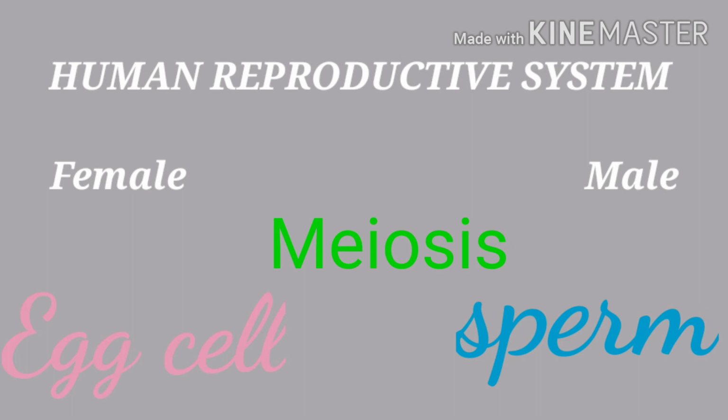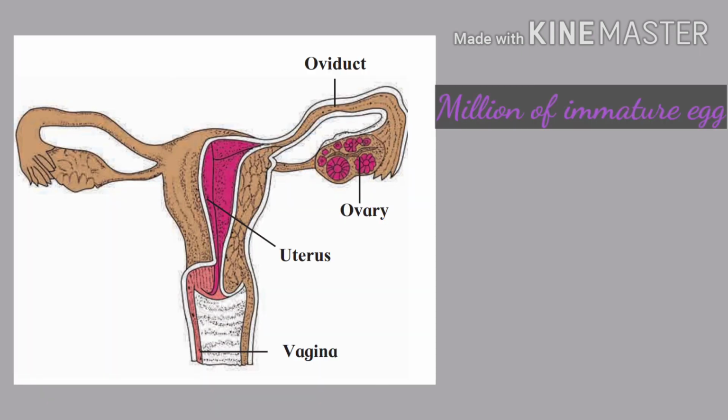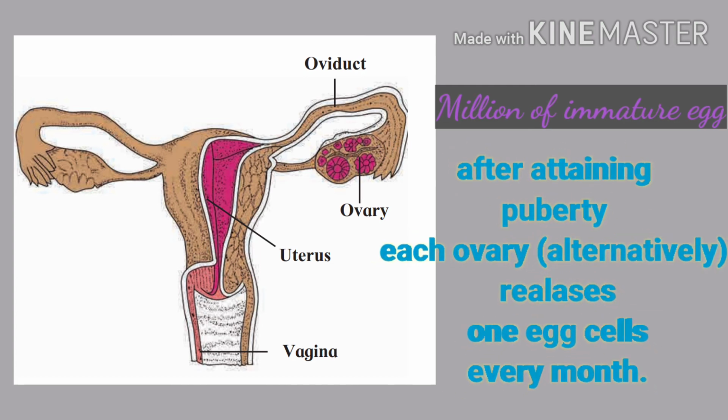However, in the case of women, millions of egg cells are already present in the ovary of newborn babies. But these egg cells will be in immature form. So when these babies grow and attain puberty age, a mature egg cell is released from the ovary every month up to the age of menopause, which is approximately 45 years of age.